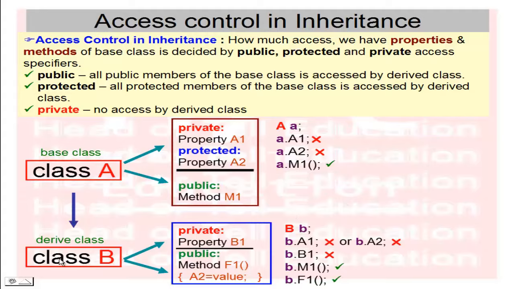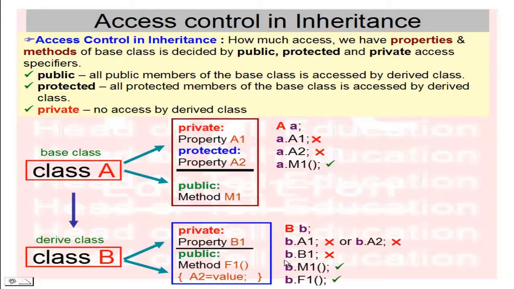Now for the derived class, I have created the object B of derived class B. I want to access B.A1; I am not able to, because A1 is the private property of the base class. B.A2 is also the same, not accessible, because it is a protected property of base class A, not accessible outside of the class.